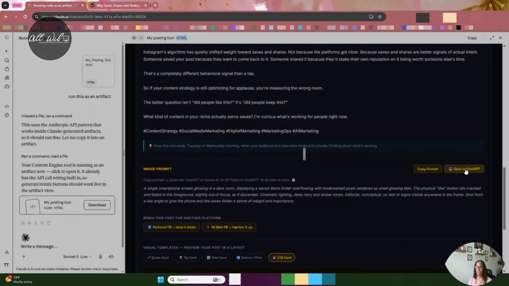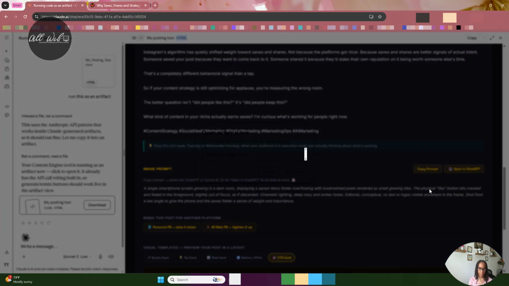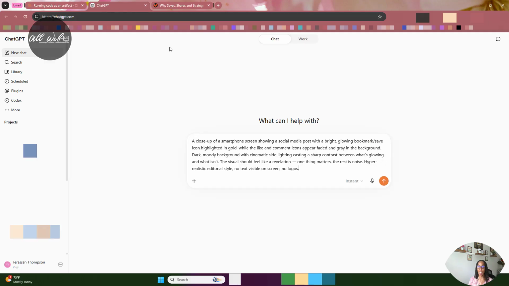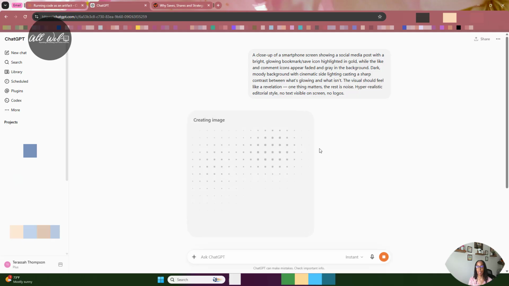I use ChatGPT because it's faster for me to do that. That's how I use it. You could actually copy this and use it within any platform that you want to use it in, whether that's DALL-E or something like that. So it opens up my ChatGPT just by clicking tab and enter. It already has the actual image prompt within it, and you see my ChatGPT is doing its thing.